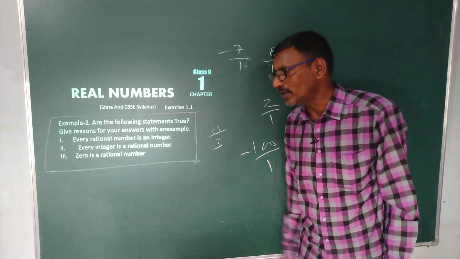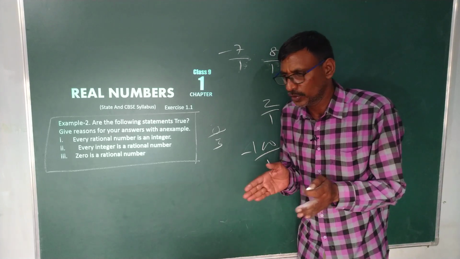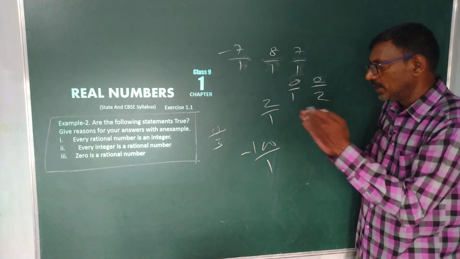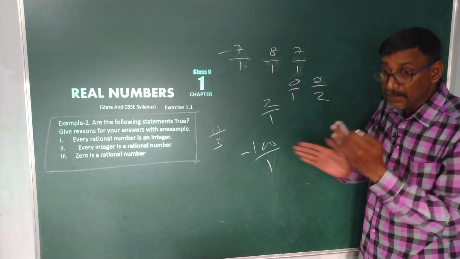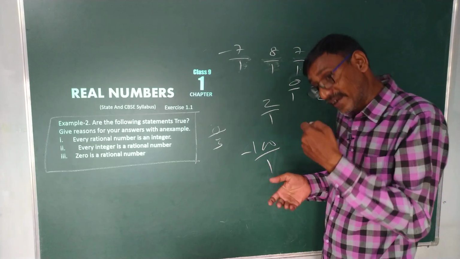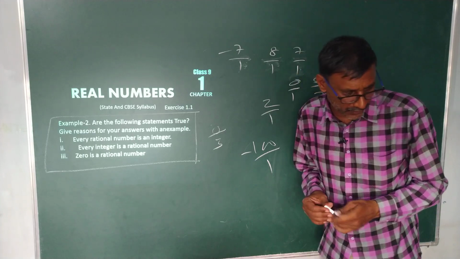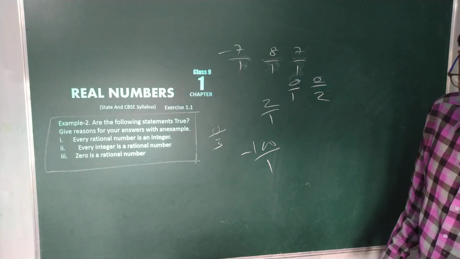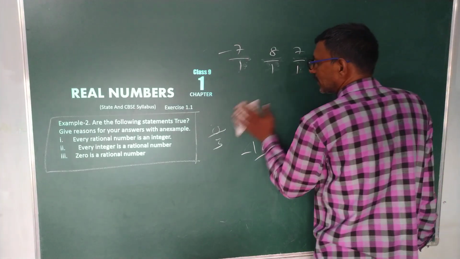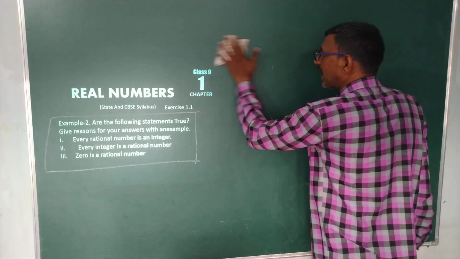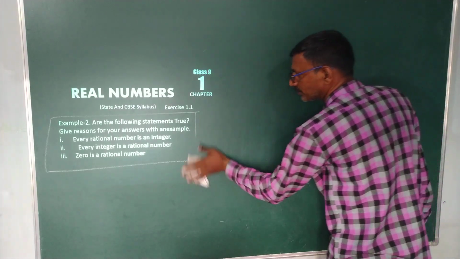So these are only examples to understand the difference between natural numbers, whole numbers and rational numbers. Now we are coming to different types of decimals. These decimals come from fractions or rational numbers.